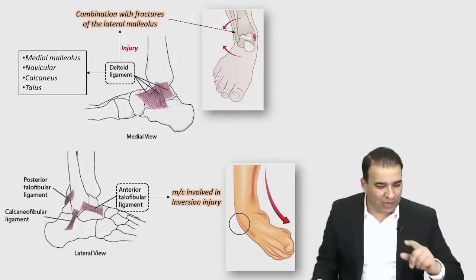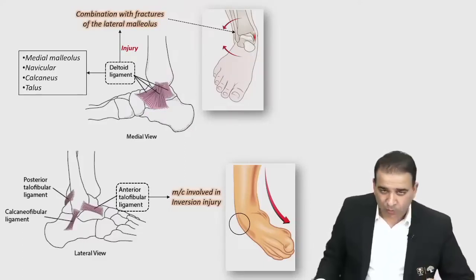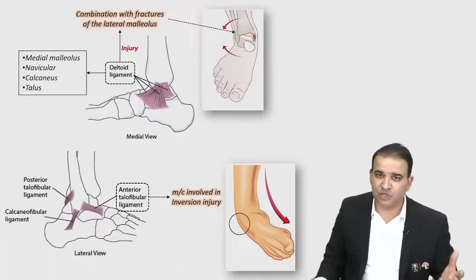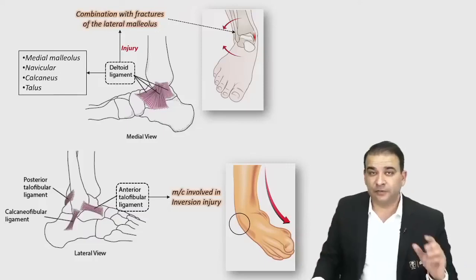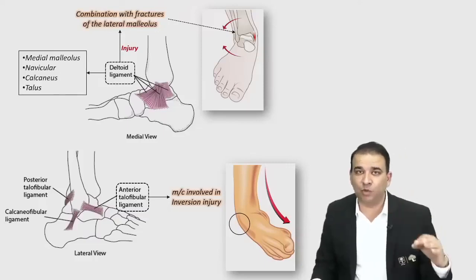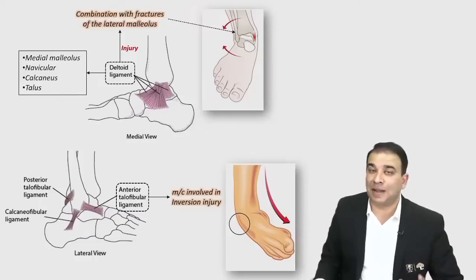Now, there is one more ligament which is very commonly injured in the inversion injury if the foot is in the plantar flexed position. If the foot is in extreme plantar flexed position, there is one more ligament which can get injured there. That is called the bifurcate ligament, guys. Let me show it to you. Just look at the ligament which I'm showing you. A lot of ligaments are visible here. Don't get confused. Just focus on that one here.